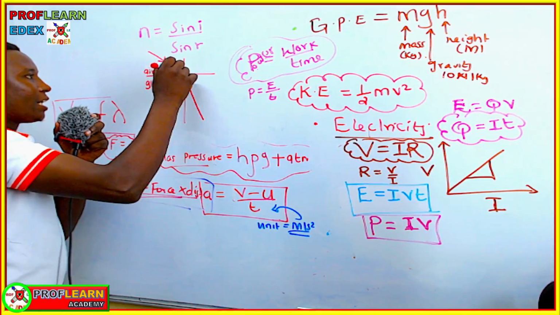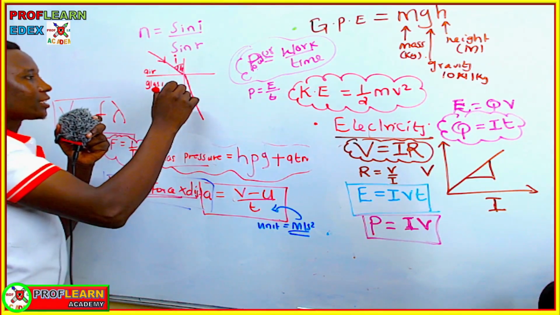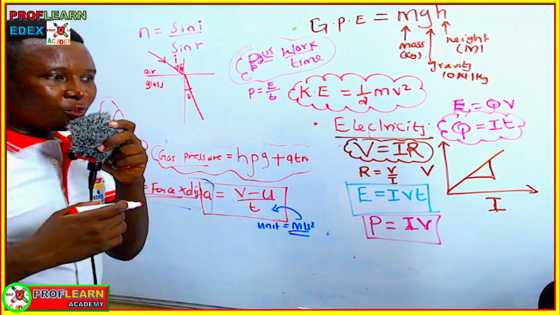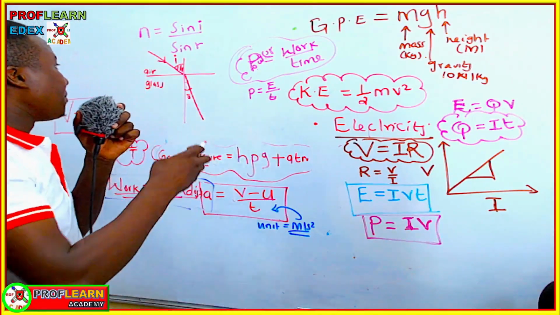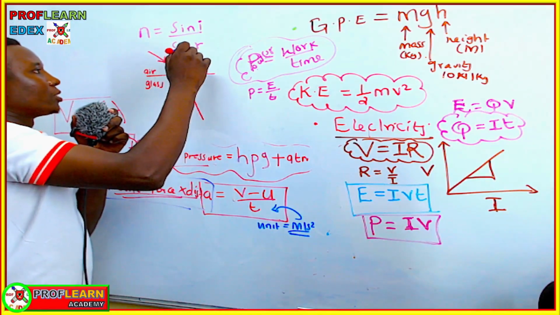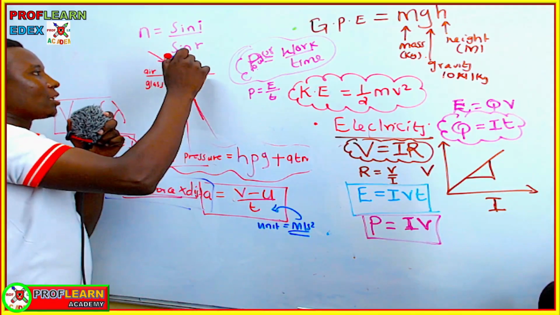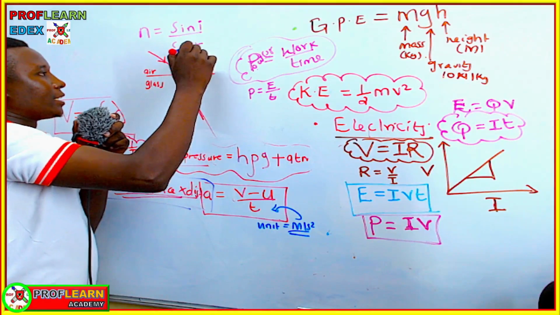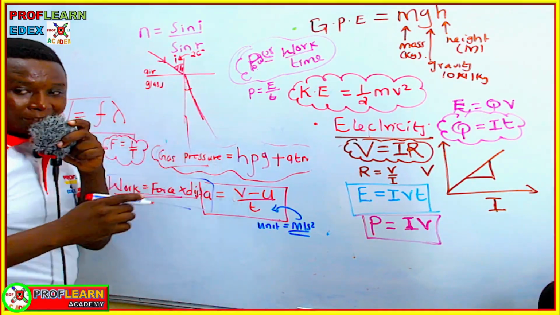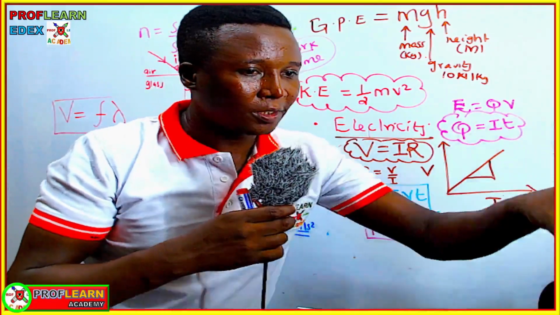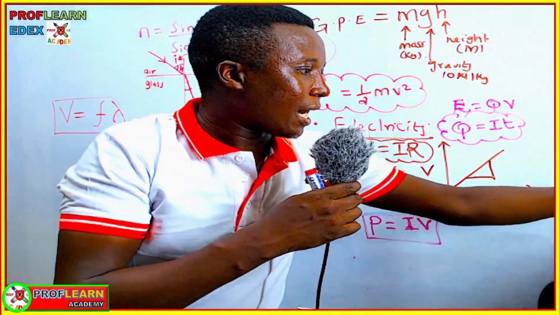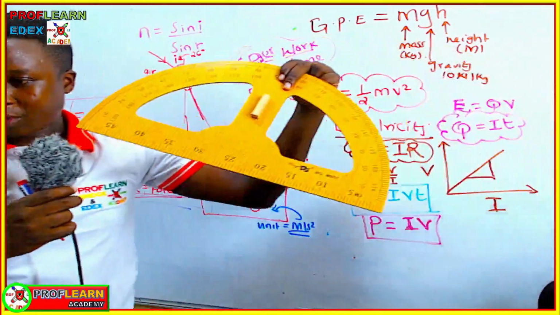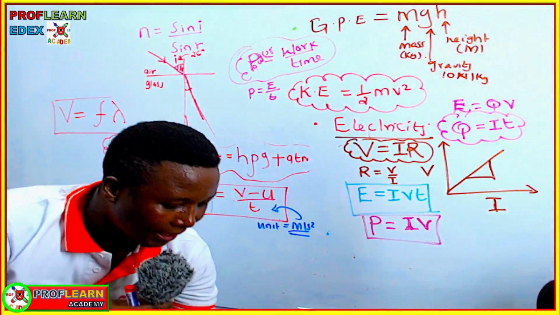The angle we have at this point is called the angle of incidence, and the angle that we have at this point is called the angle of refraction. If you are given a question on this, they may provide you with this angle. Suppose they tell you that this angle here is maybe 26 degrees, but the angle down here is not given. Then you are supposed to use an instrument known as a protractor in order to measure the angle of refraction.